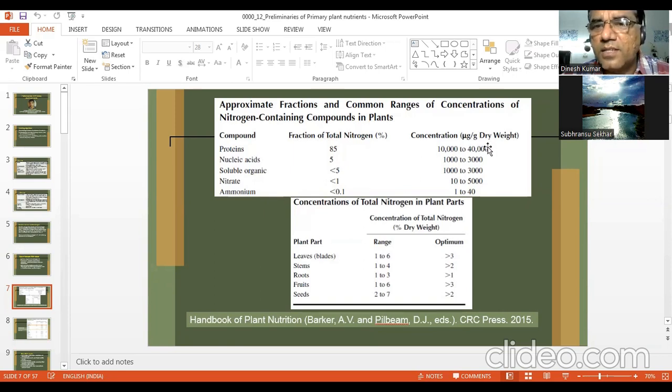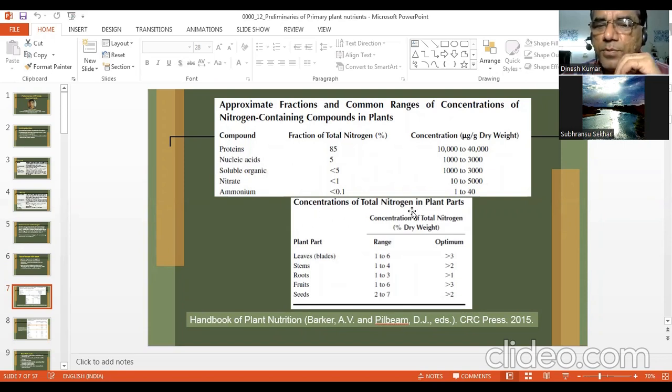And then concentration, microgram per gram dry weight. You can see this is not required at the moment, but this is important. That means proteins are the major compounds in the plant system which contain the largest fraction of nitrogen, that is 85%. Then nucleic acids, soluble organic, nitrate, and ammonium. So this is how nitrogen is distributed in the plant system.